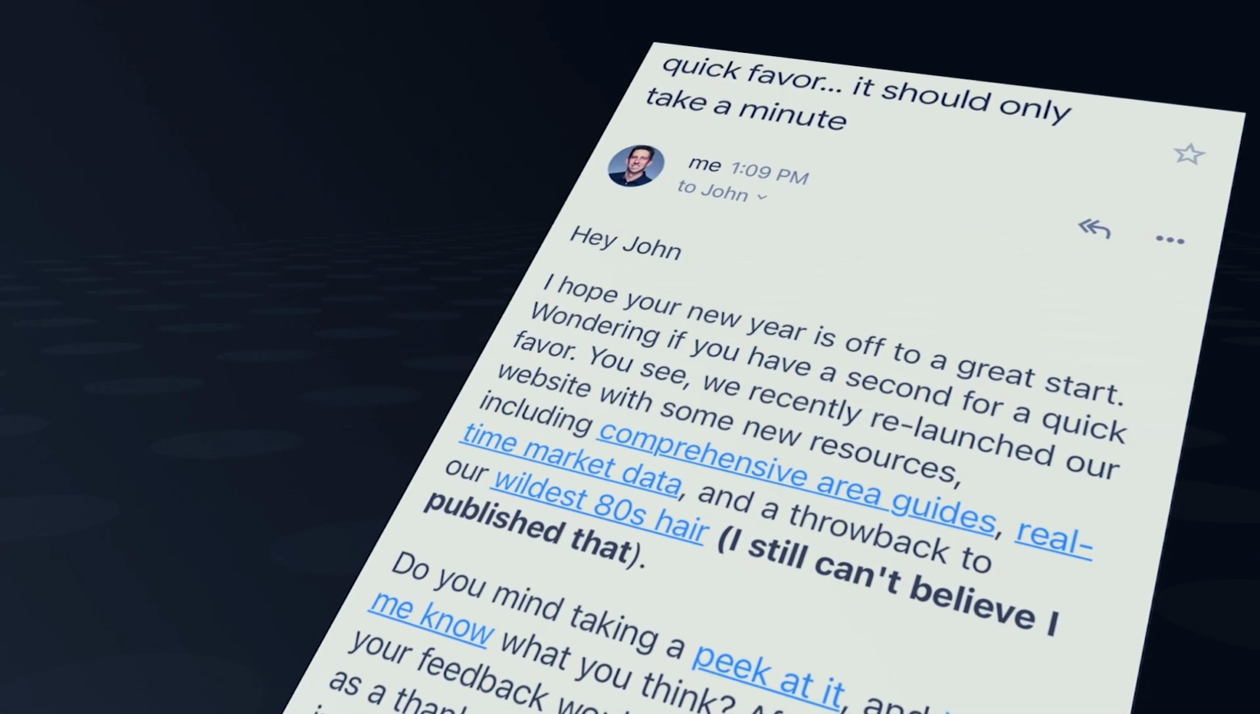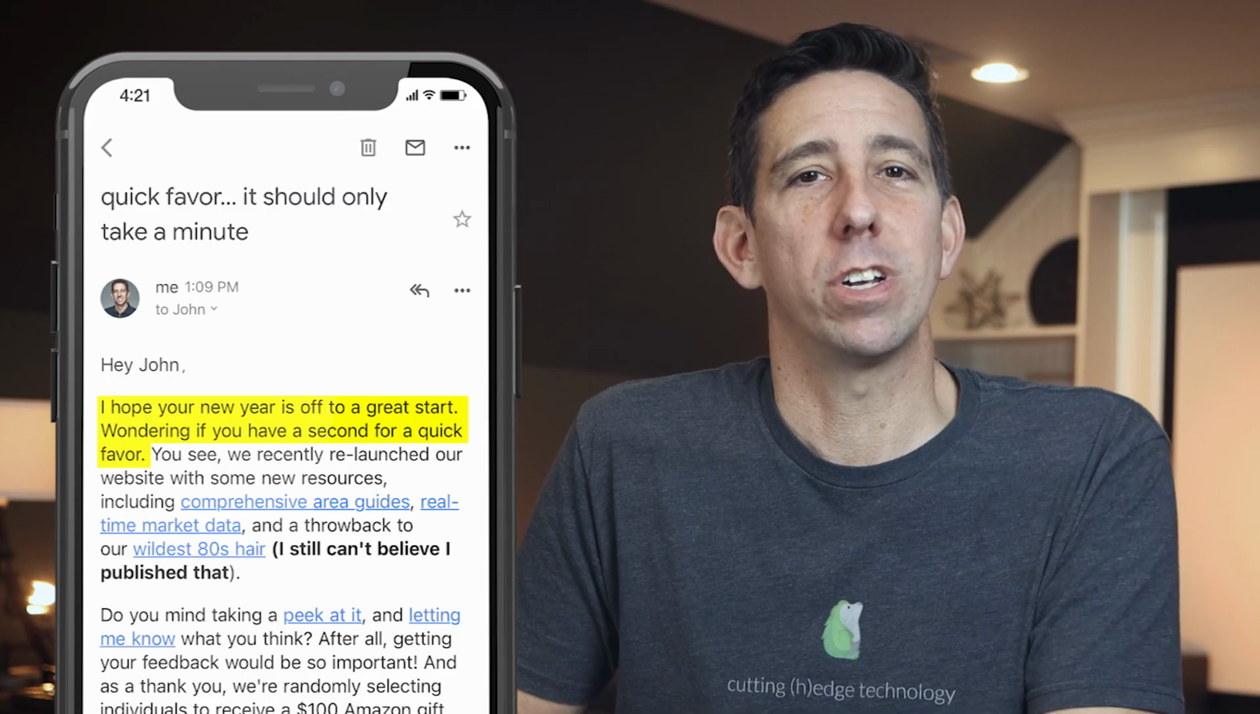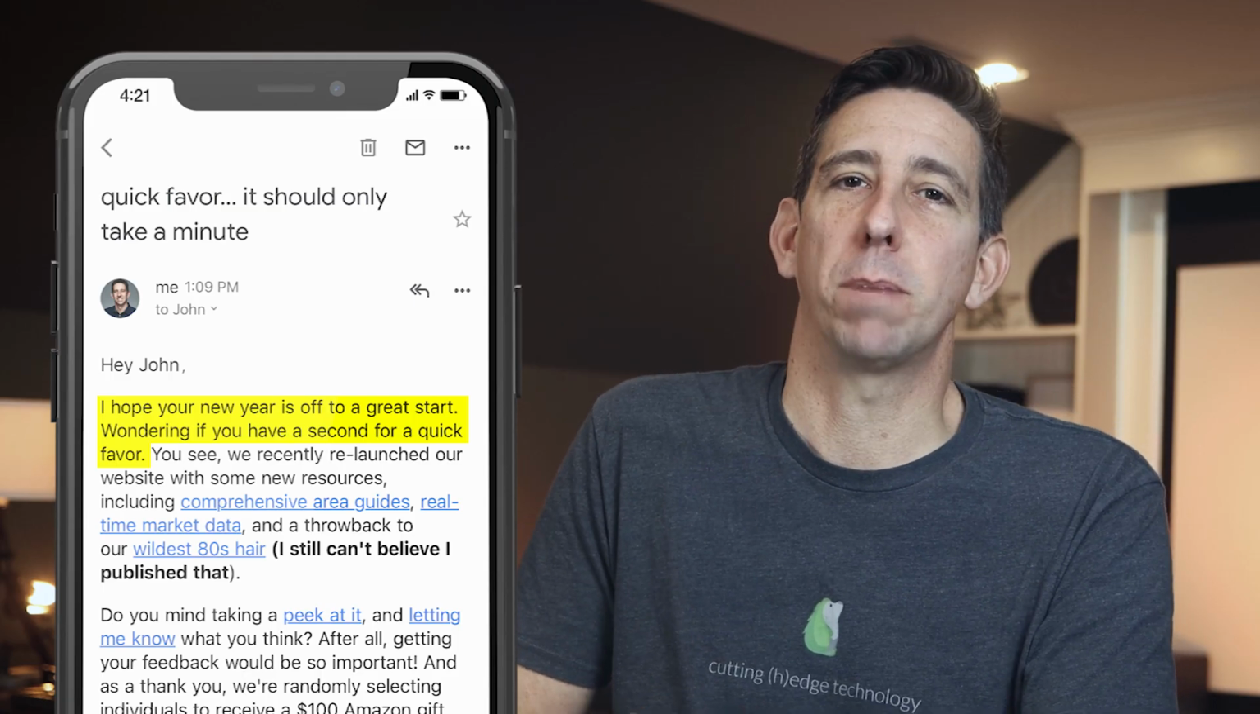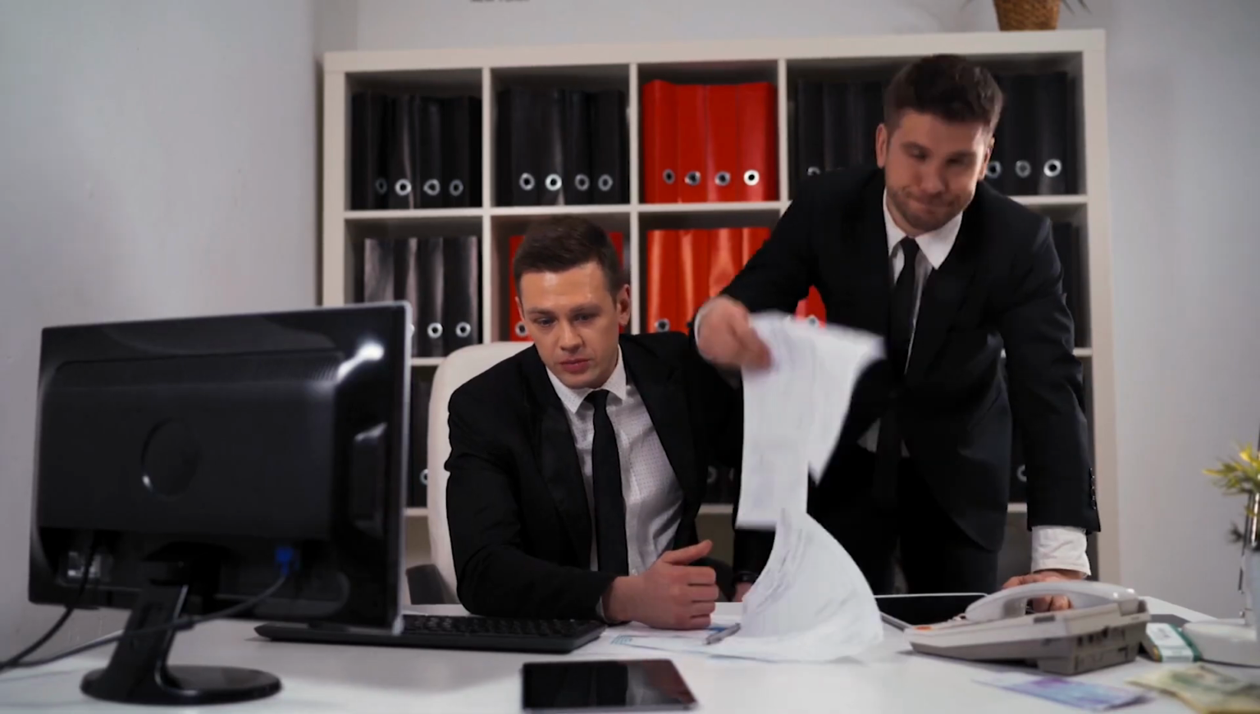First is the opening and the vague request. Remember, this has to be super short and informal. "Hope your New Year's off to a great start," followed by something like, "Wondering if you have a second for a quick favor?" Just don't go on and on here, because if you do, you will lose them.